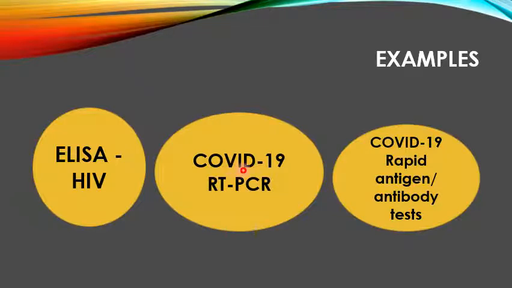Nowadays we are talking about COVID-19 and they are telling that RT-PCR, reverse transcriptase polymerase chain reaction, is a highly specific and sensitive test for COVID-19. That means it is able to detect the COVID-19 antigen as well as it is very specific. See, small amount of antigen it is able to detect, and it is very specific for that antigen because it is using the genome of the virus. The only disadvantage with this technique is it takes slightly more time.